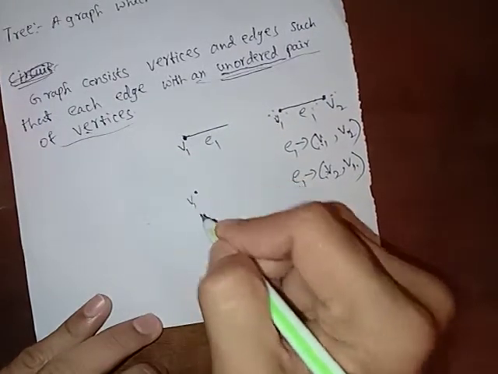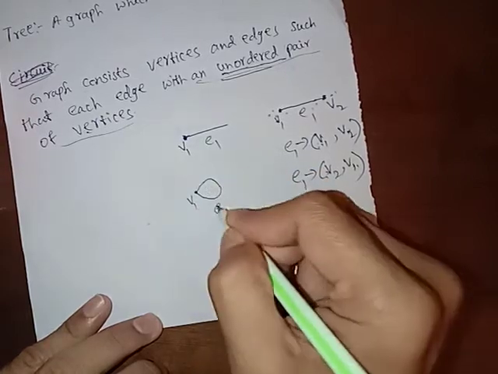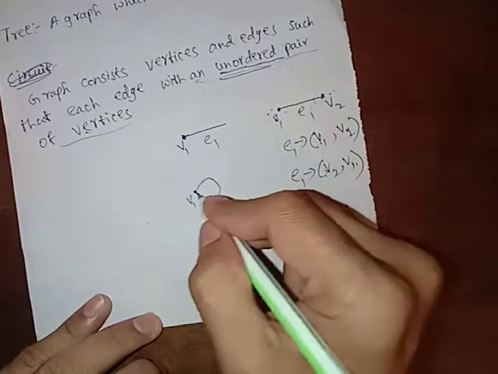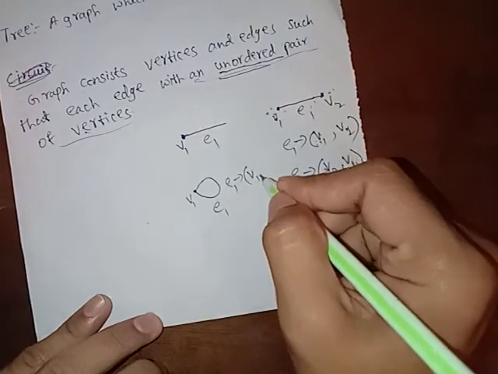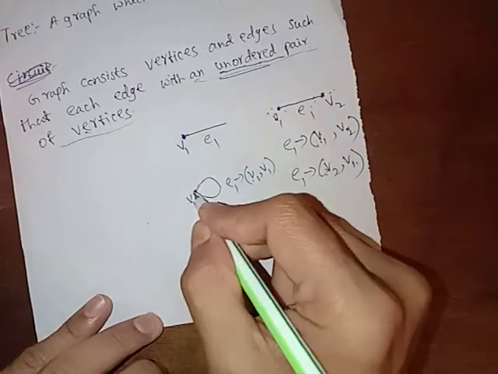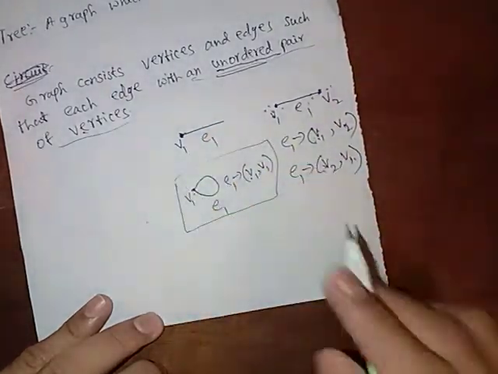If this is one vertex and this is an edge, it is called a self loop. So we can call this a graph. Why? Because E1 is identified as V1 to V1, one vertex V1 to vertex V1. So we can say that this is a graph.